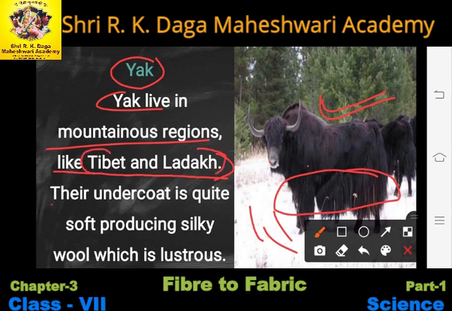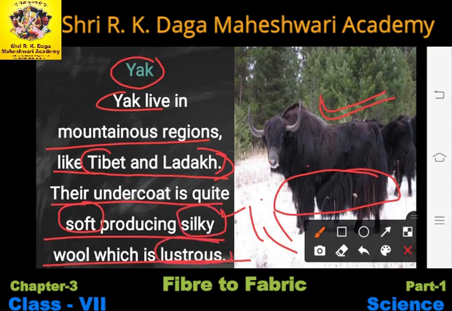They can be found in a proper specific climate. Their undercoat is quite soft, producing silky wool which is lustrous. The inner hairs of yak are very soft, and they are used to produce wool that is very silky and very lustrous. The meaning of lustrous I have told you right now. Lustrous means shiny. So the wool we get from yak is very shiny and lustrous.